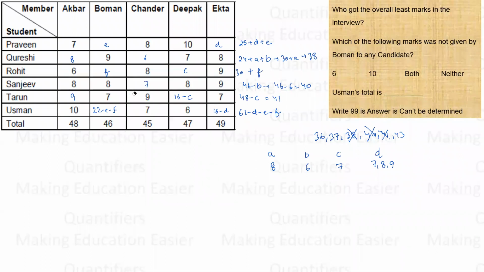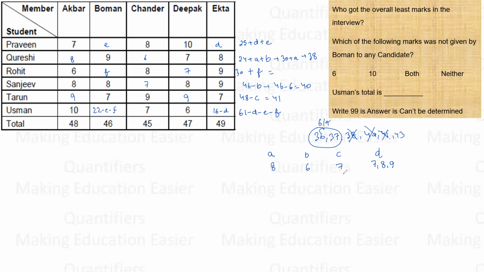Right. C is 7, 7 and 9. D, I don't know, 7, 8, 9, anything, right? Okay. Now I have to play with the numbers, right? It is 30 plus F, it is the minimum constraint. If I suppose F to be, F can be what? F can be anything. Let us say F is 6 because F can be 6 or 7, right? The score can be 36 or 37 if it is allowing, right?